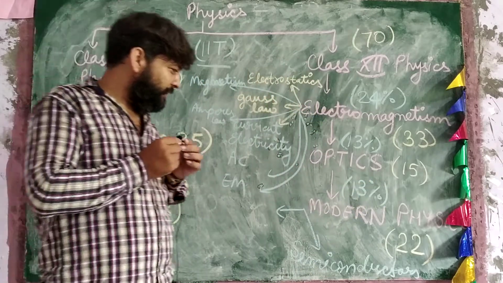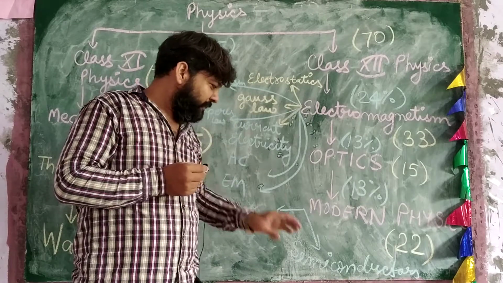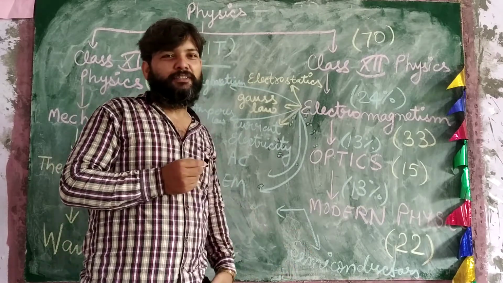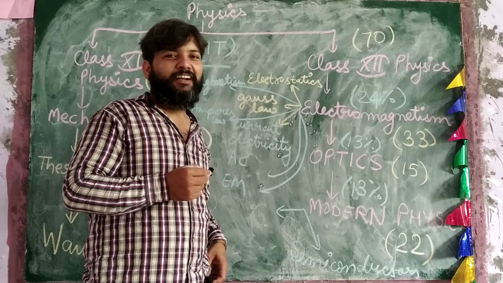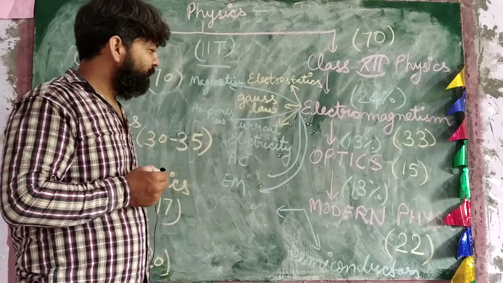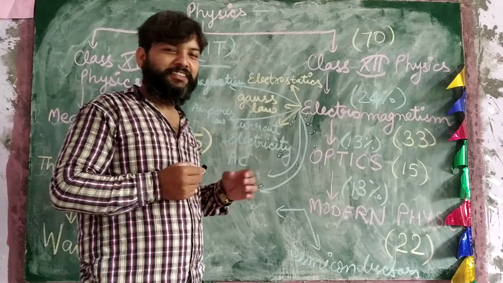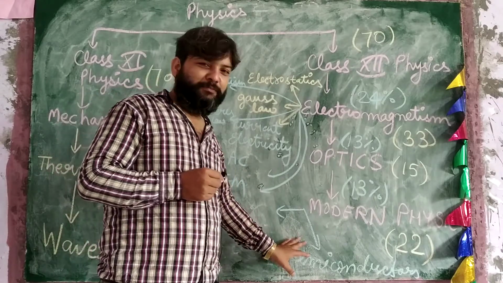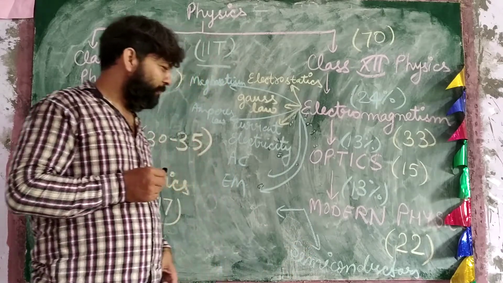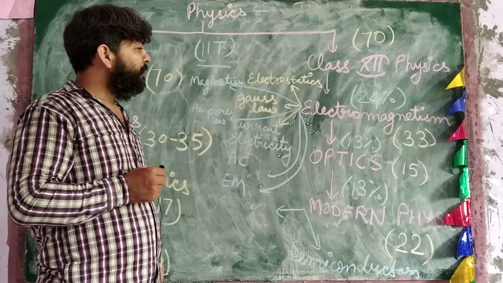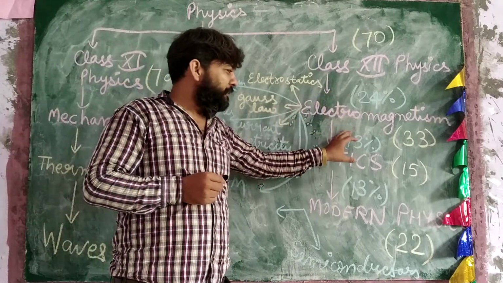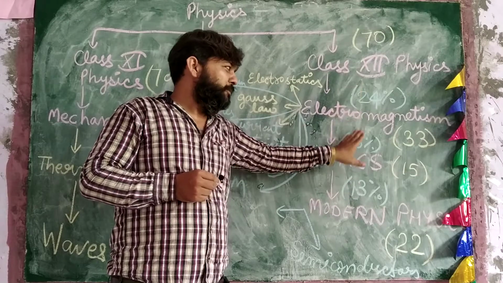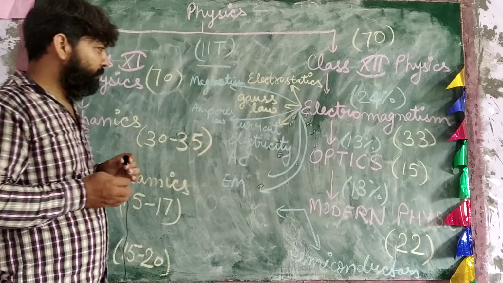And one thing again I will tell you, the semiconductor part will not come in the IIT, NEET and other exams. Semiconductors is a pure CBSE topic. 24%, 13%, 13%. It's a lump sum idea, not the exact amount. Again, I am telling you.